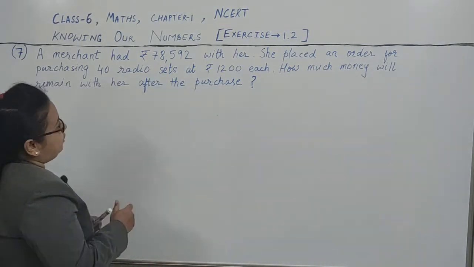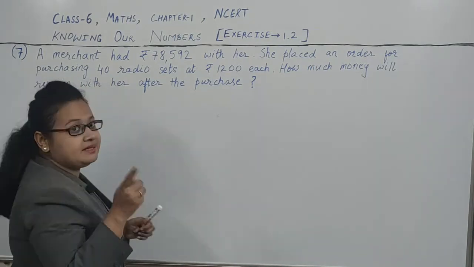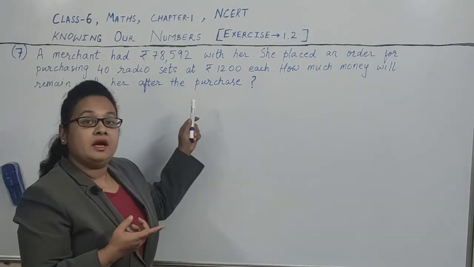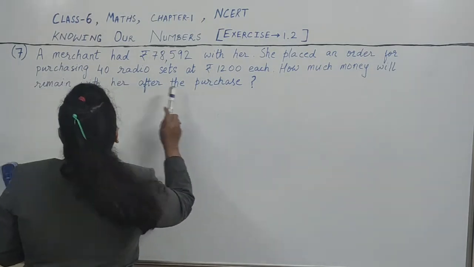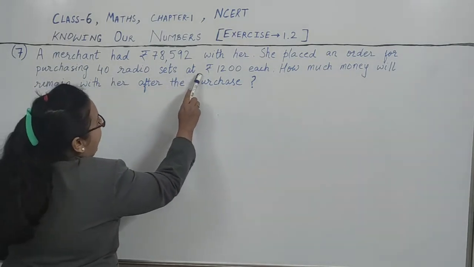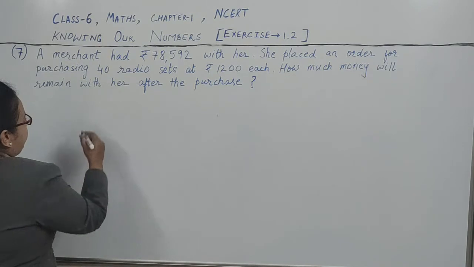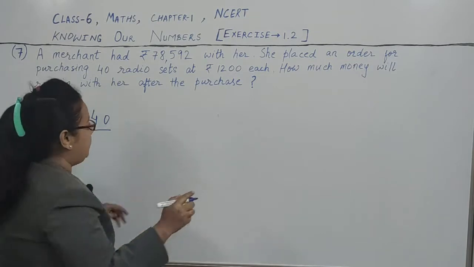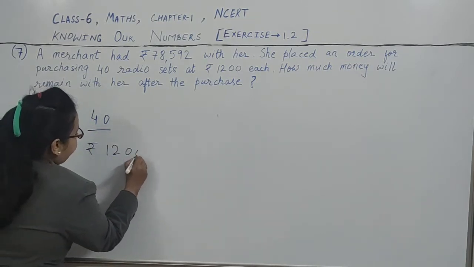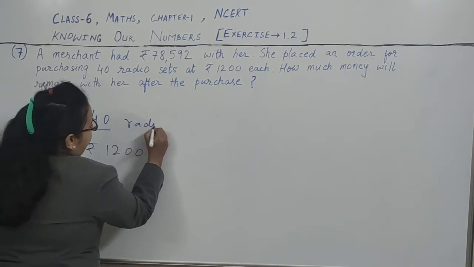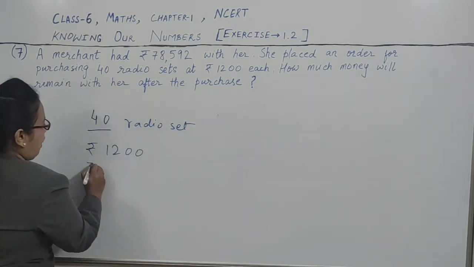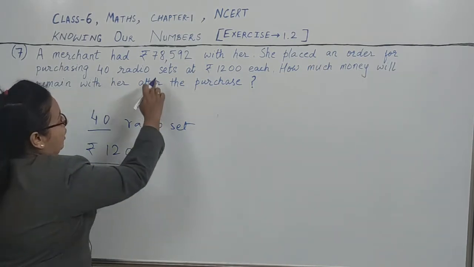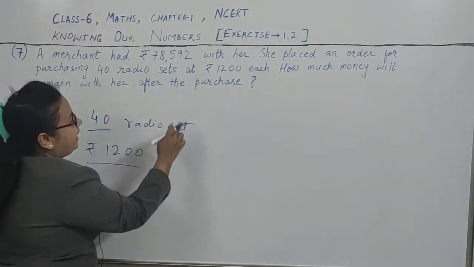So she is a businessman of radio. She is the merchant of radio. She placed an order for purchasing 40 radio sets at rupees 1200 each. She is purchasing 40 radio sets, and the cost of each radio set is rupees 1200. She already had rupees 78,592 with her.